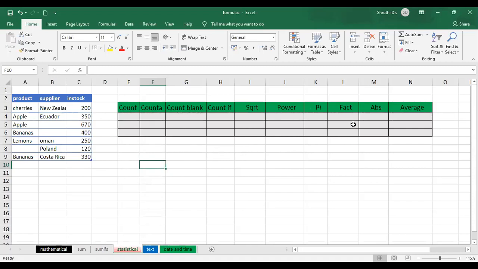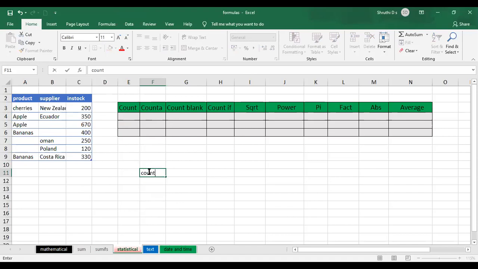Now, as you can see, the table which I have made has the product, supplier, and in stock, the same table, and I have left these blanks intentionally. I'll tell you why. So now we have different functions over here. The first one is the count function. What exactly is the count function going to do?